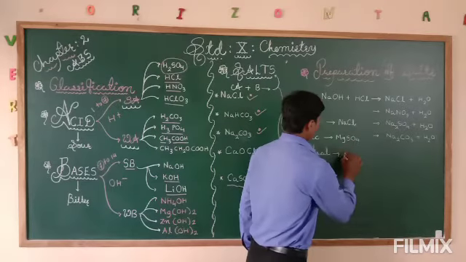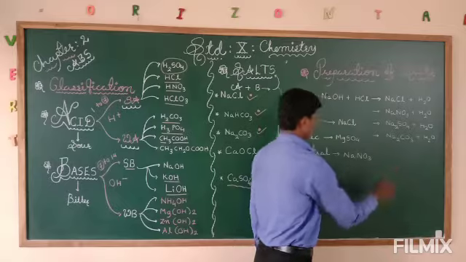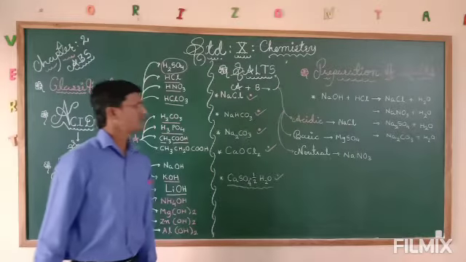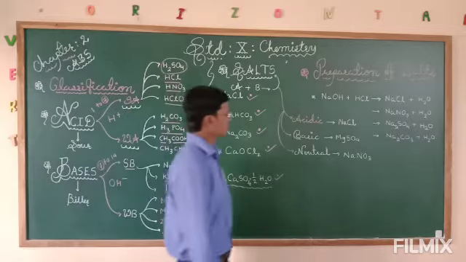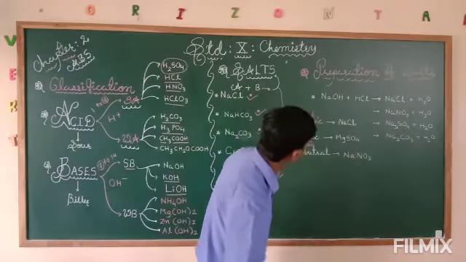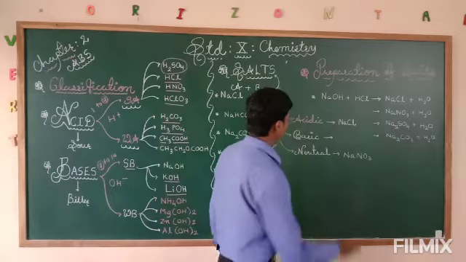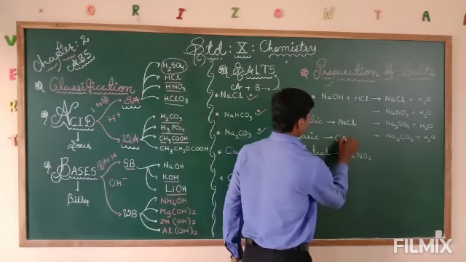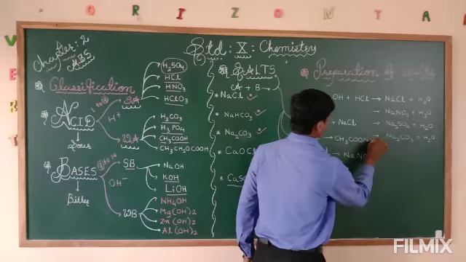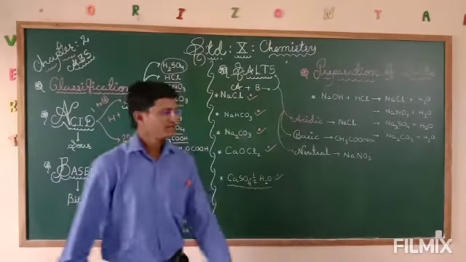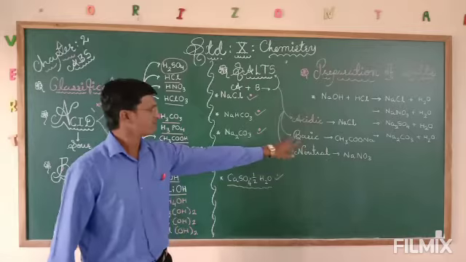Then neutral, NaNO3. So this type of acidic, basic and neutral natures are there. Here, in basic nature, we will not consider MgSO4, but we can consider CH3COONa, sodium acetate, that is basic.